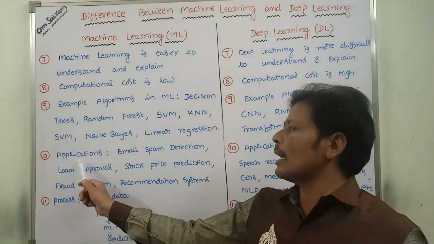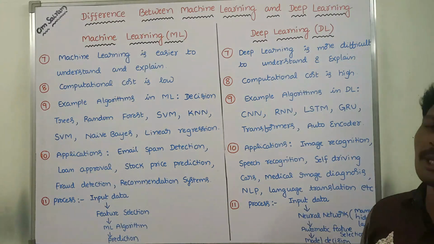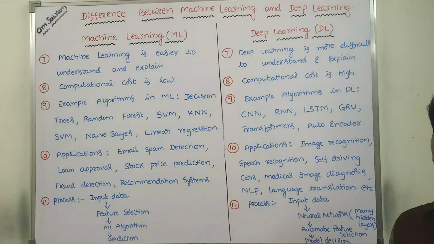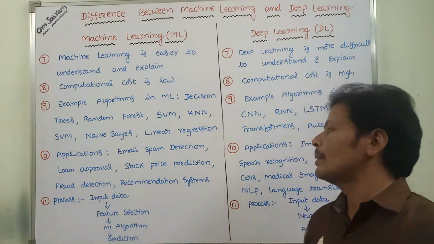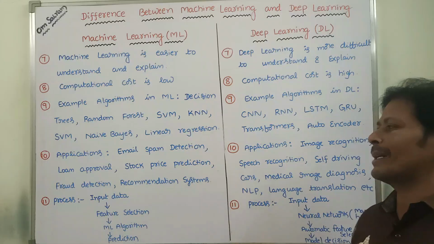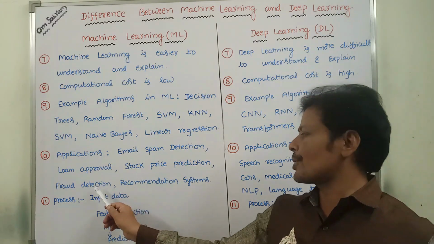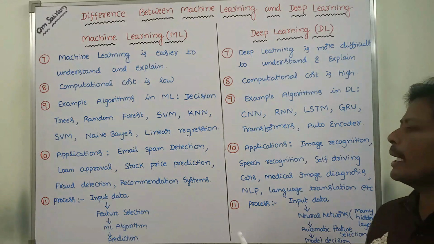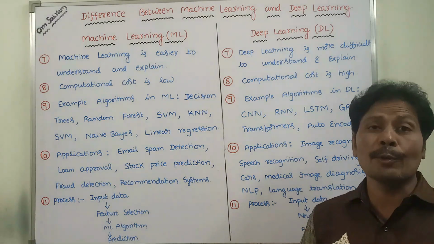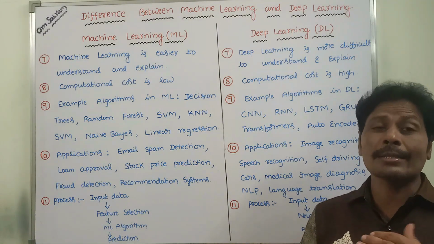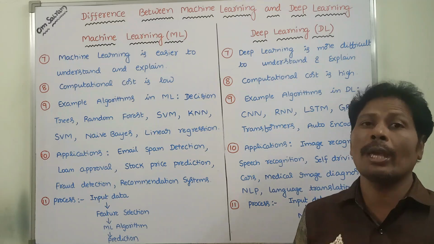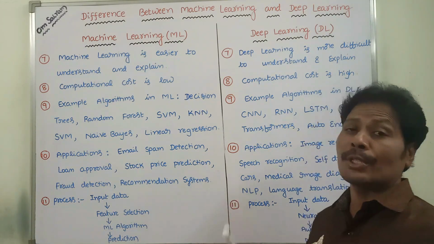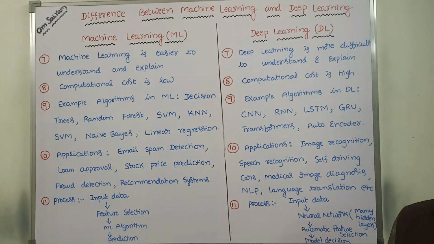Next, what are the applications of machine learning? Email spam detection, loan approval, stock price prediction, fraud detection, recommendation systems. We already know that Netflix gives recommendations based on what movies we are watching, so recommendation systems are used in Netflix.